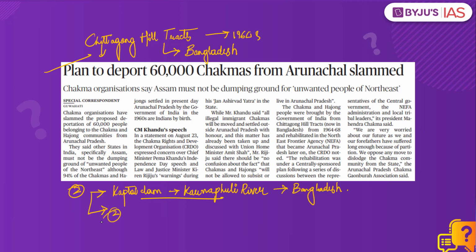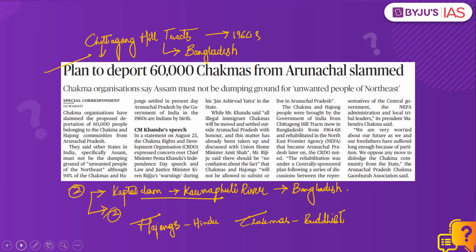The second reason is that they faced religious persecution in East Pakistan, now Bangladesh, as they were non-Muslims. The Hajongs are Hindus and the Chakmas are predominantly Buddhists. The Indian government then set up relief camps for them in Arunachal Pradesh and a majority of these people continue to live there even after 50 years.